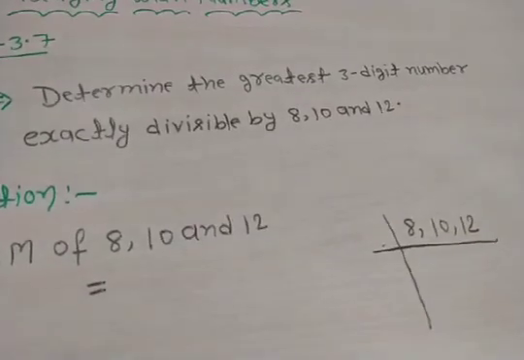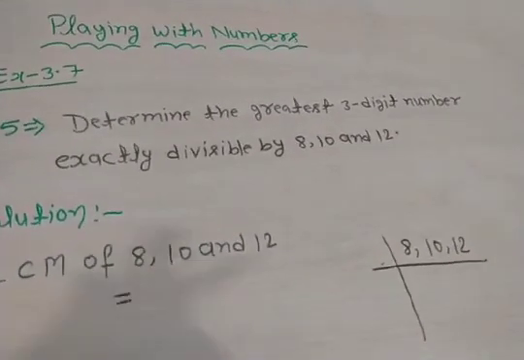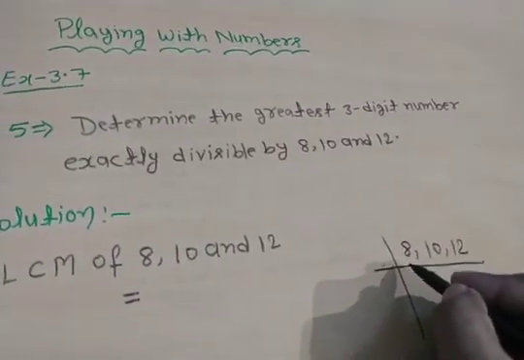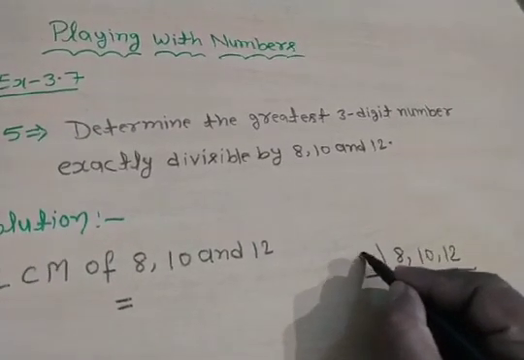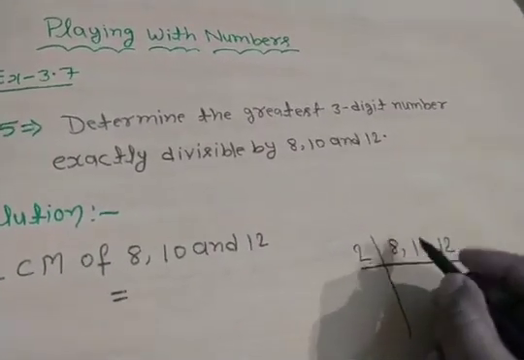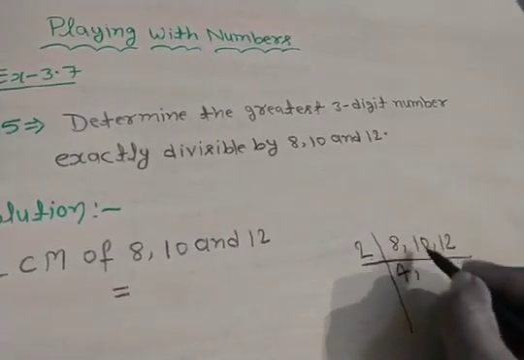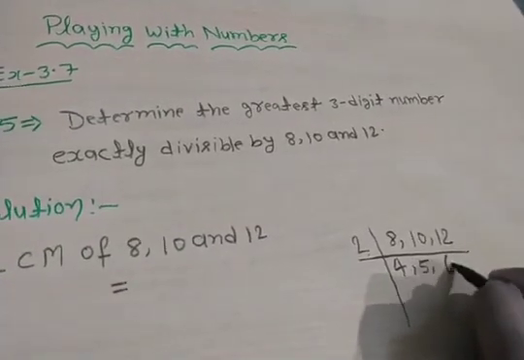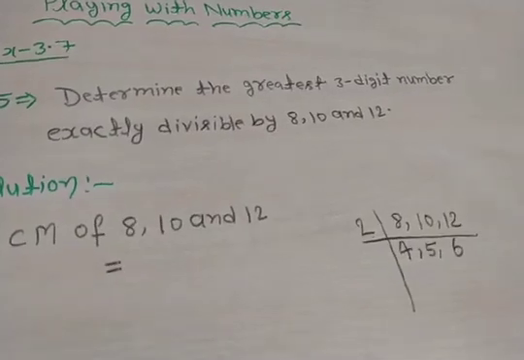And now we choose the smallest prime number which divides at least two of the given numbers. So we select 2. So 2 divides 8 four times, 10 five times and 12 six times.